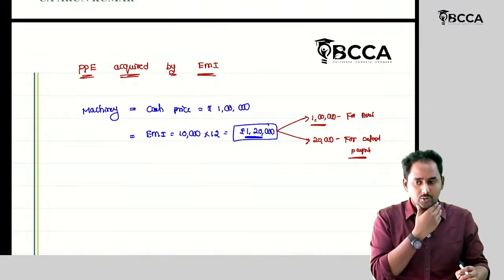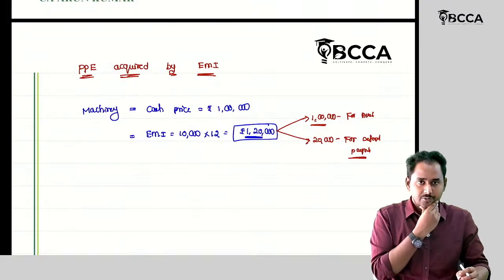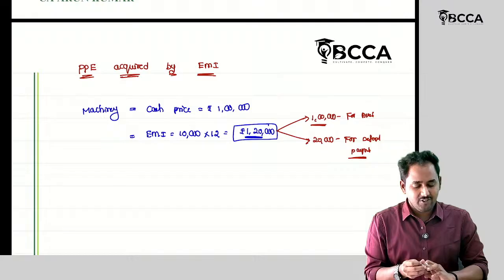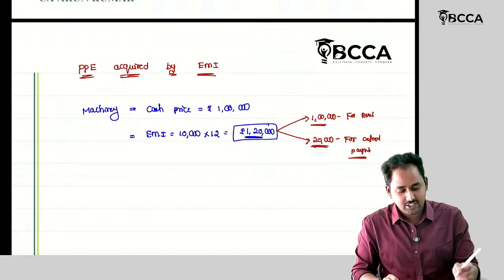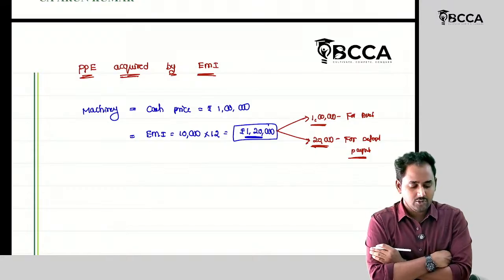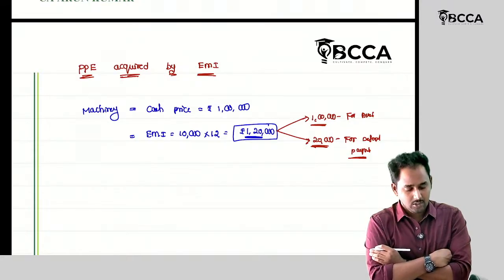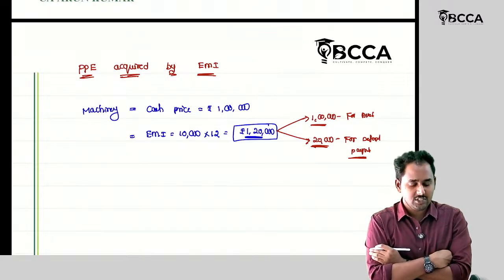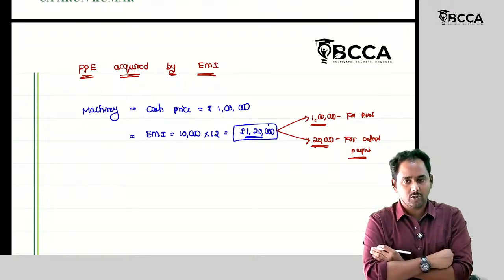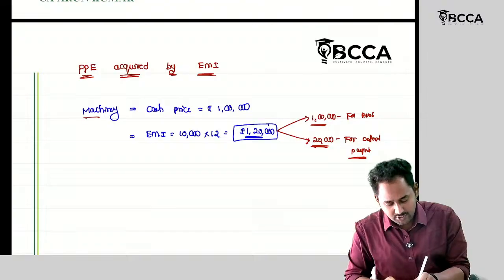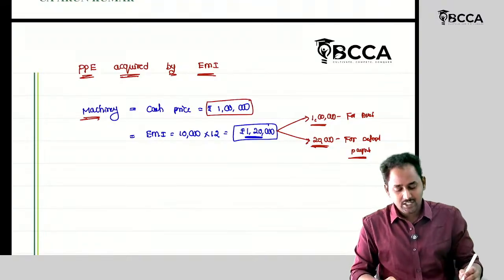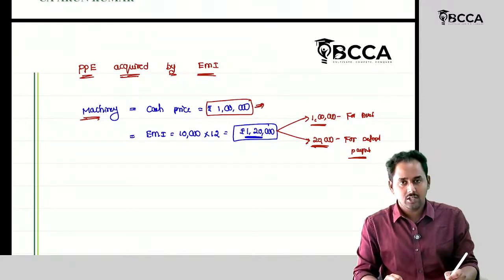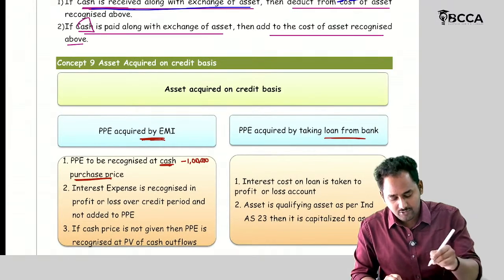Actually, you should pay the amount of 1 lakh rupees today, but you wanted to defer it. So you will not pay the amount entirely today itself. You wanted to pay it in the future. For deferment of your payments, they are charging the interest cost, that is 20,000 rupees. This 20,000 rupees is not paid for acquiring the asset, but as per the Ind AS 16 PPE definition, the directly attributable cost, the expenses which are incurred only for acquiring the asset, should be included in the cost of the asset. So that's why the machinery should be recognized at cash price. If at all the cash price is not available, in that case, you should record the asset at present value of the future cash flows.